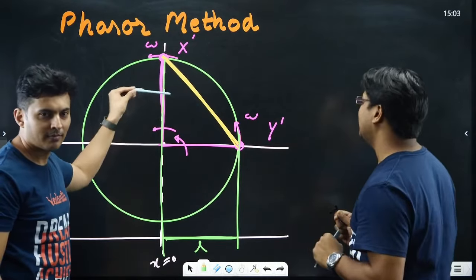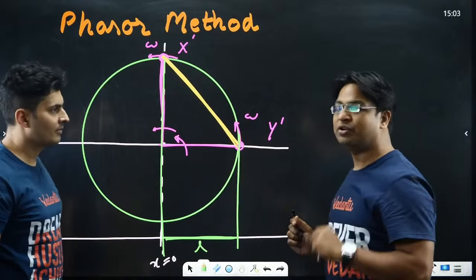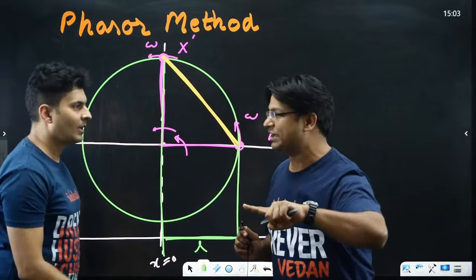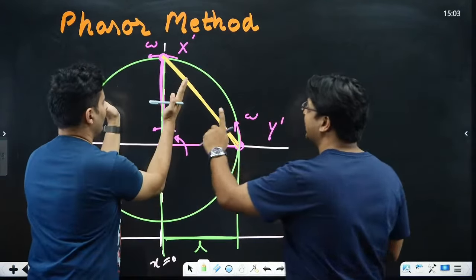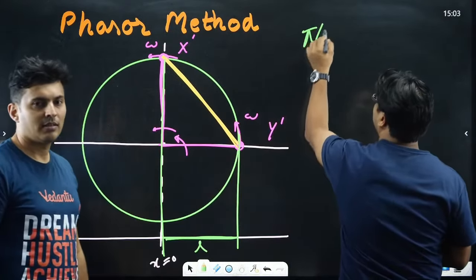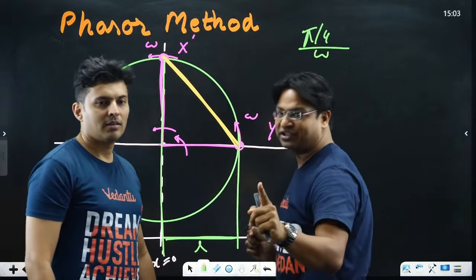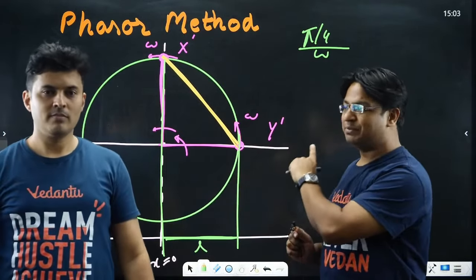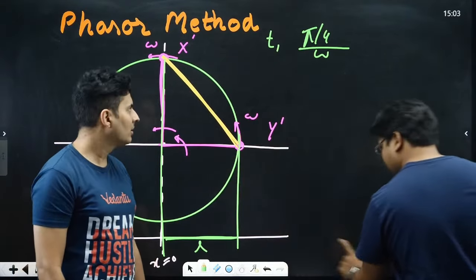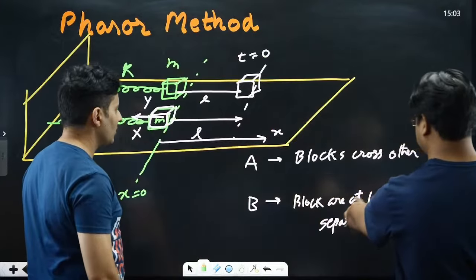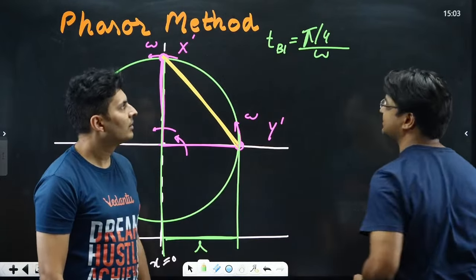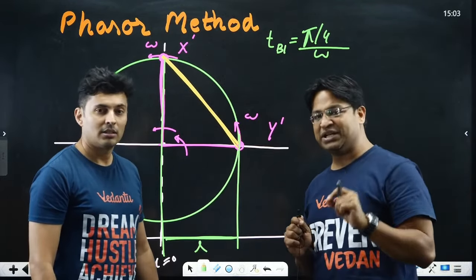For example, if I ask you that after t equal to 0, when does the particle acquire maximum distance from each other for the first time? The answer would be the time in which this rod rotates by 45 degrees, and that would be pi by 4 divided by omega. I haven't written a single equation, and we have found out that this will be the time when the event B occurs, which was maximum separation. So event B occurs for the first time at this time, this t1.